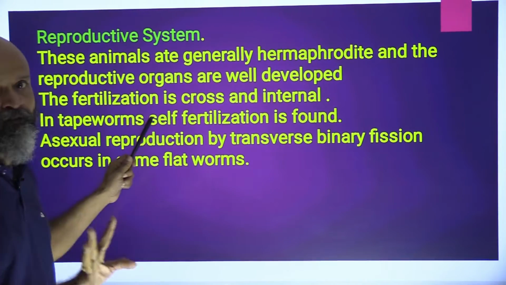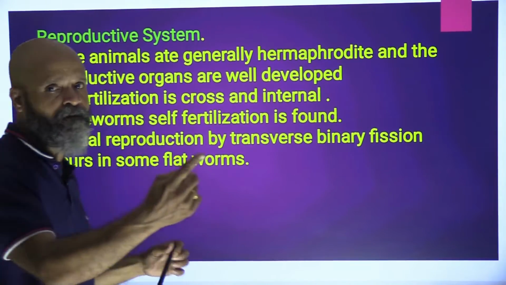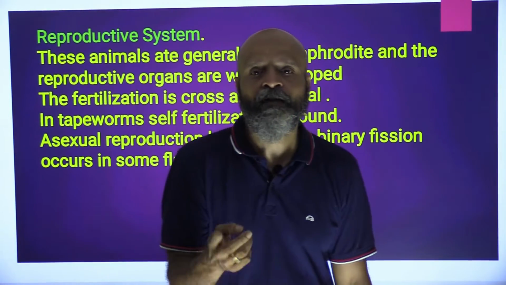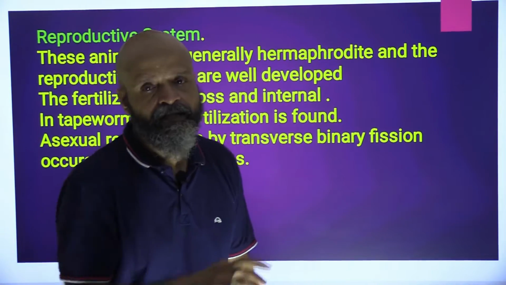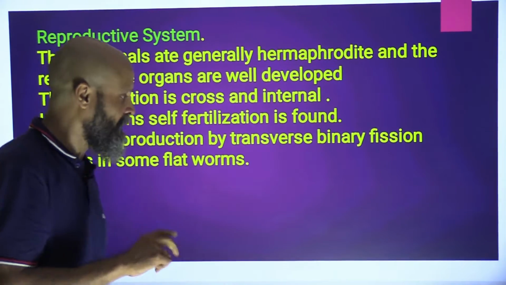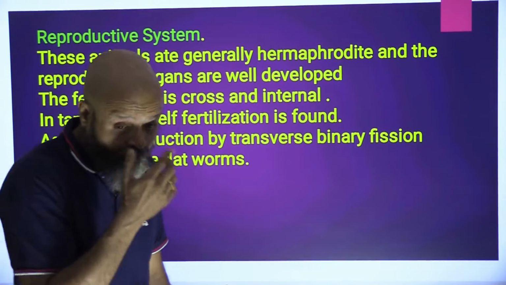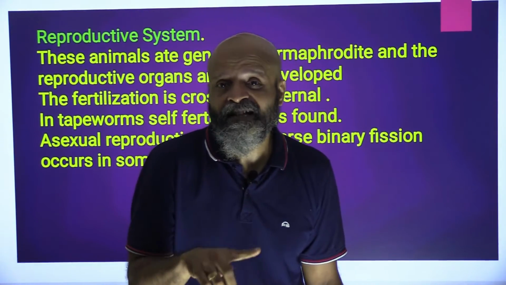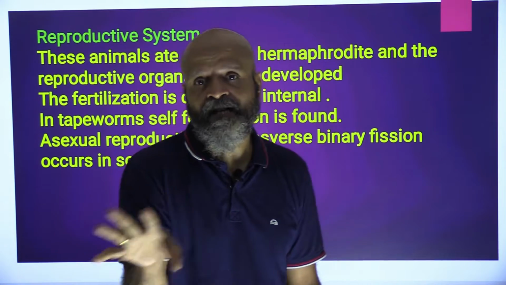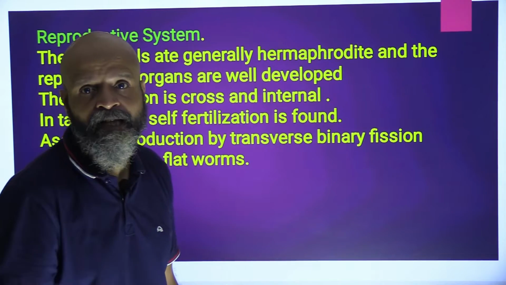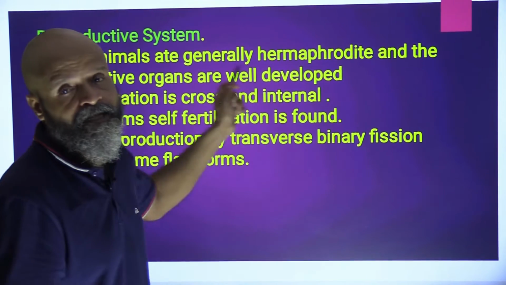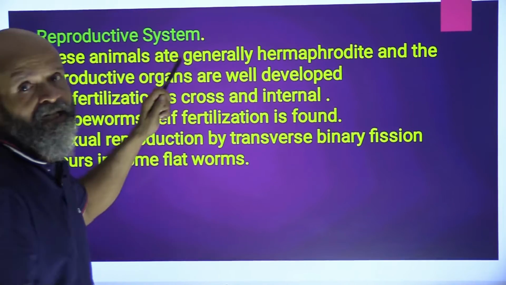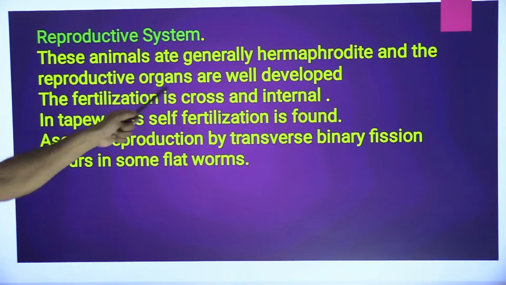So they have well developed reproductive organs. So we have to keep on remembering things. What is special about them? They have a ladder like nervous structure, nervous tissue, and they have protonephridia or solenocytes, which are basically the flame cells for excretion. They are aminotelic, and if we consider their reproductive system, they are generally hermaphrodite, and reproductive organs are well developed.